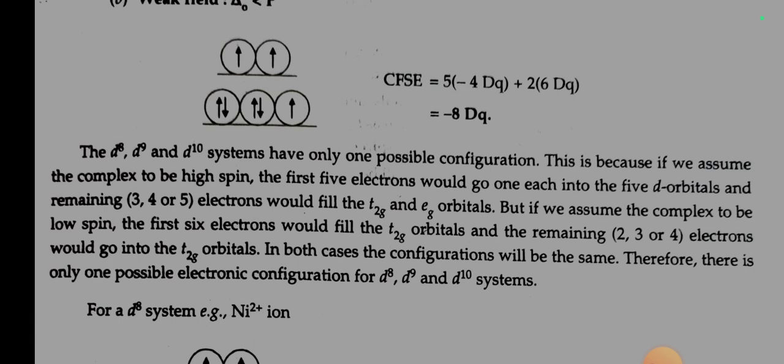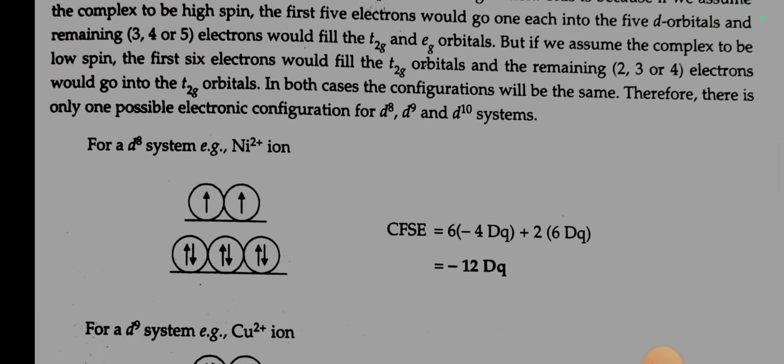The d8, d9 and d10 systems have only one possible configuration. This is because if we assume the complex to be high spin, the first 5 electrons would go one each into the 5 d orbitals and the remaining 3, 4, 5 electrons would fill t2g and eg orbitals. But if we assume the complex to be low spin, the first 6 electrons would fill the t2g orbitals and the remaining 2, 3, 4 electrons would go into the eg orbitals. In both cases, the configuration will be the same. Therefore, there is only one possible configuration for d8, d9, d10 systems.